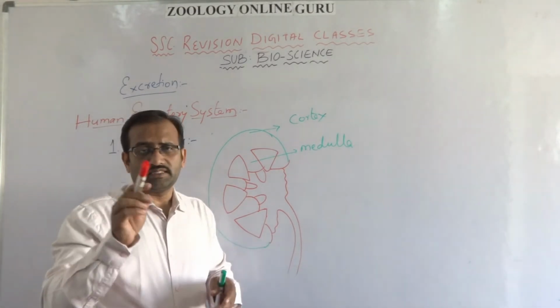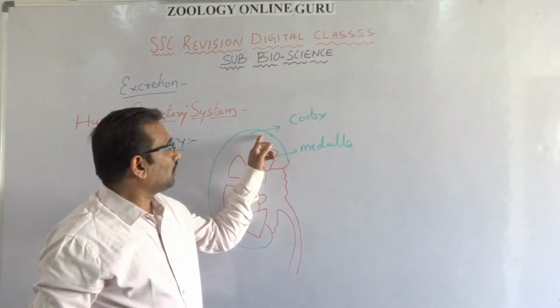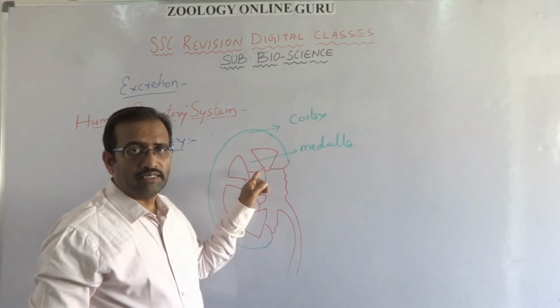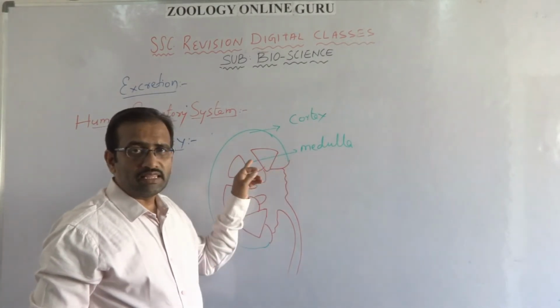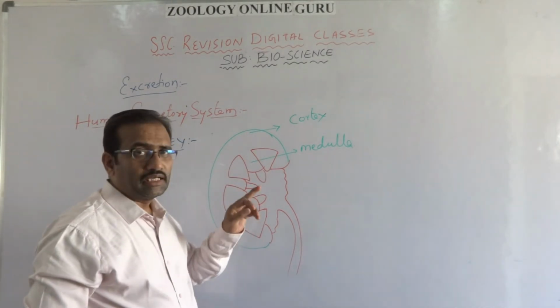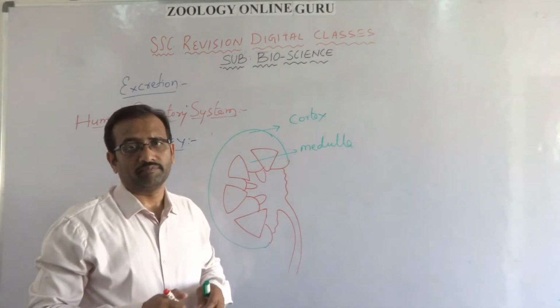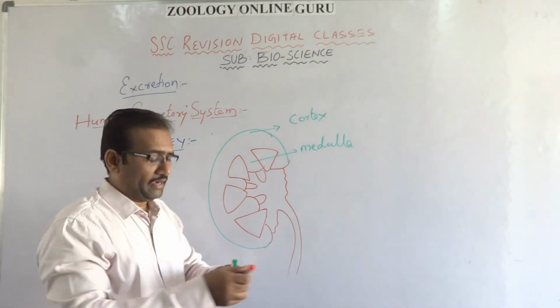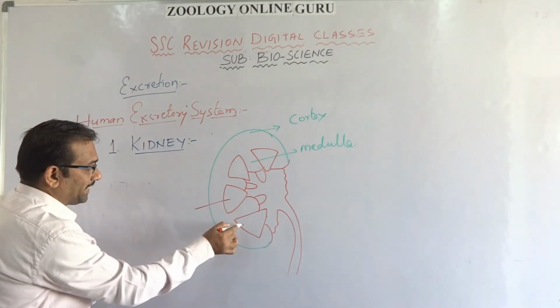So the internal structure of the kidney shows the outer portion is the cortex and the inner portion is the medulla. Each triangular structure is called a pyramid. And these are called calyces.